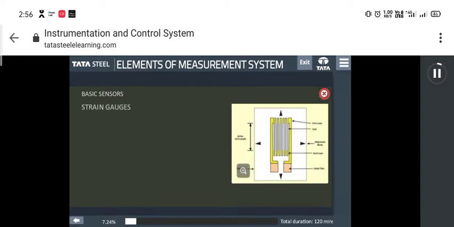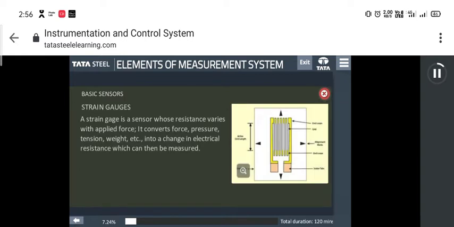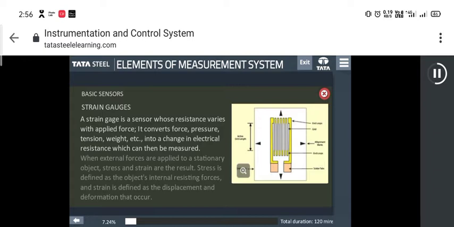And second, strain gauges. A strain gauge is a sensor whose resistance varies with applied force. It converts force, pressure, tension, weight, etc. into a proportional change in electrical resistance which can then be measured.